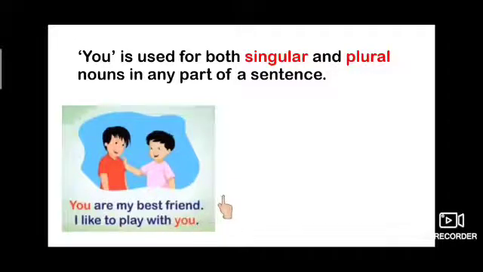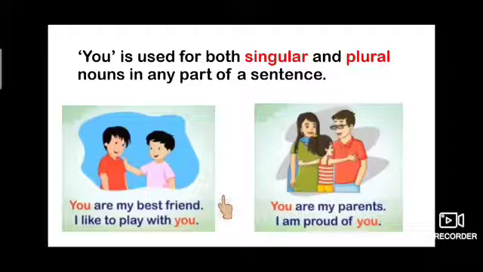Like this, we have one more example. Here this girl is talking to her parents. You are my parents and I am proud of you. Here you is used for more than one person, as we understood before, children, that you is used for both singular nouns and plural nouns.